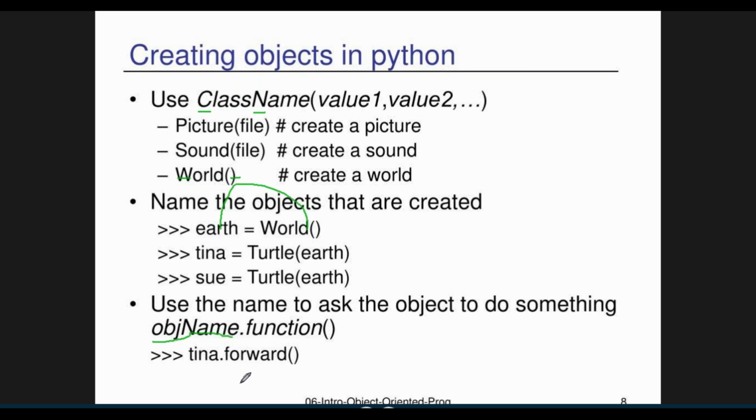Now Tina forward. So the method forward is what we have written in the forward method. Immediately that Tina is forwarded to something. Now this Tina is an object. Object. Understand?